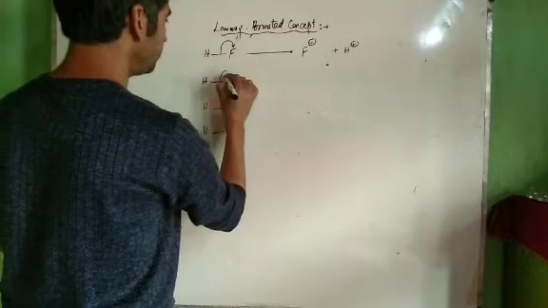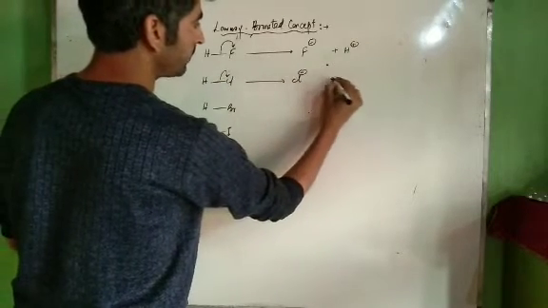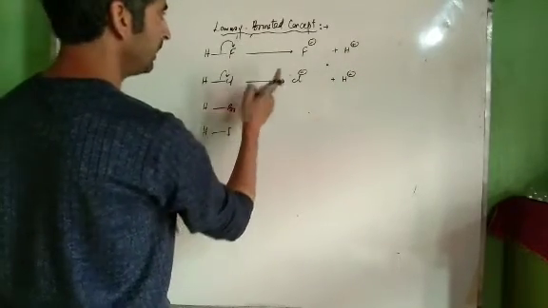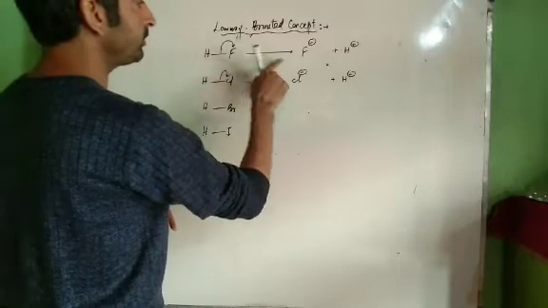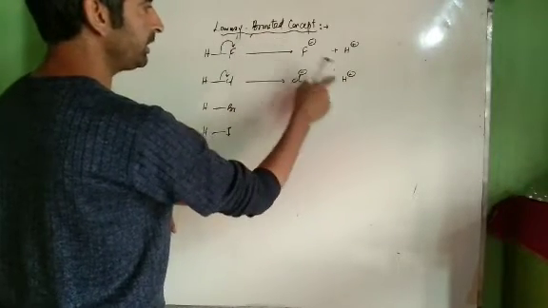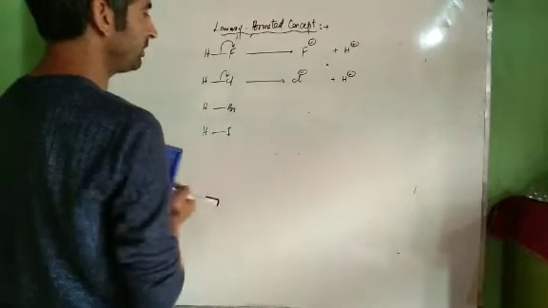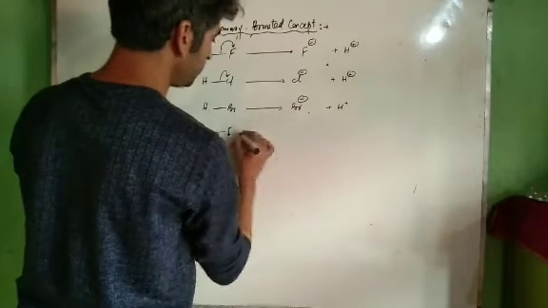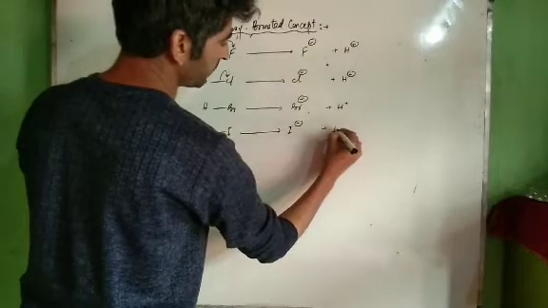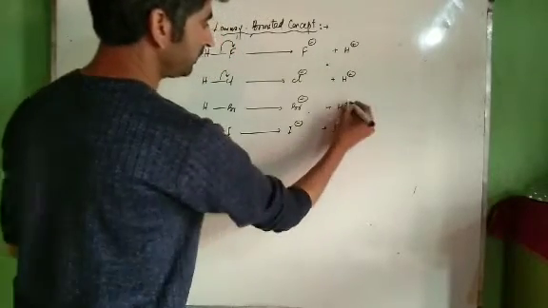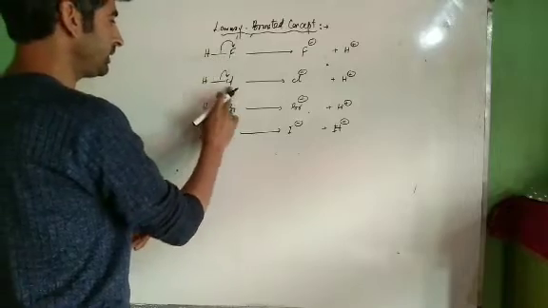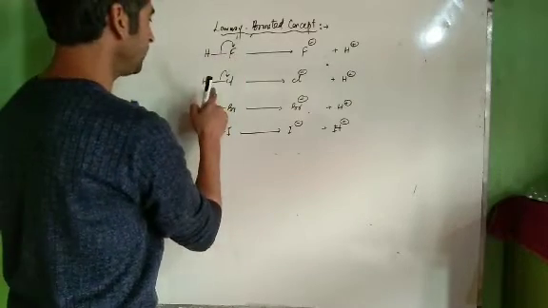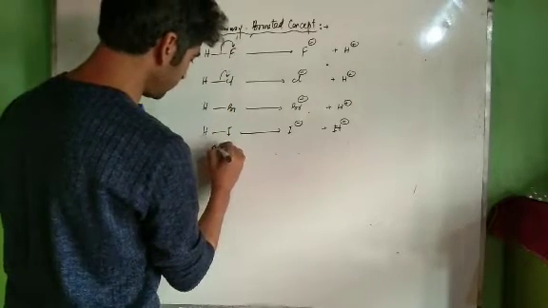Now see, HCl, therefore we get Cl negative over here, plus we get H positive. HCl furnishes H positive ion, therefore it is Bronsted acid. What is Arrhenius acid? Arrhenius acid was species which give H positive ions, therefore all Arrhenius acids are Bronsted acids. Bronsted acid also gives H positive ion. Now see, in this case we get Br minus plus H positive. In this case we get I minus plus H positive. In all these cases, HF, HCl, HBr, HI, all of them furnish H positive ions. Therefore, HF, HCl, HBr, HI, these are Bronsted acids.